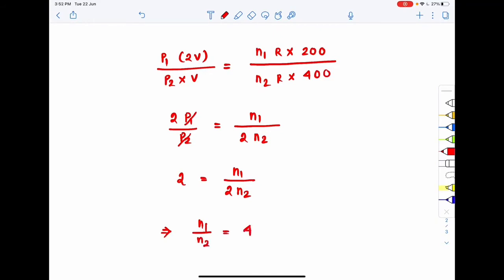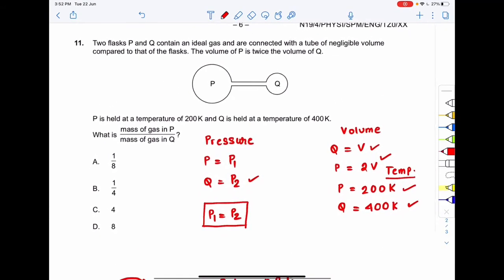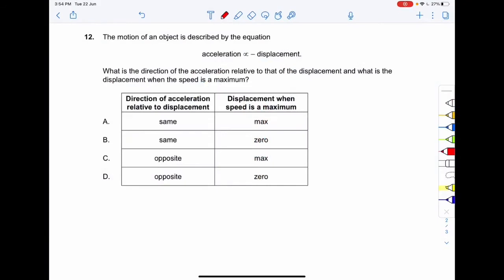Now n1 is the number of moles in flask P and n2 is the number of moles in flask Q. This ratio n1 by n2 is also equal to the mass ratio, so the mass of the gas in flask 1 divided by the mass of the gas in flask 2 is M1 by M2, which is 4. So the mass of the gas in flask P divided by the mass of the gas in flask Q is 4. The correct option to your question number 11 is option C, 4. Proceeding on to the next question, that is your question number 12.